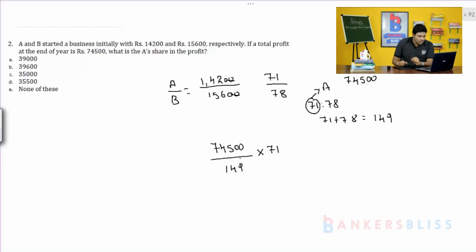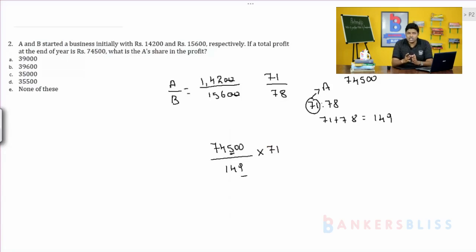So, 74,500 divided by 149 into 71 you have to do. So, how many times 149? See here, the unit digit of 149 is 9. You do not consider the 2 zeros, you consider 745. The unit digit of 745 is 5.